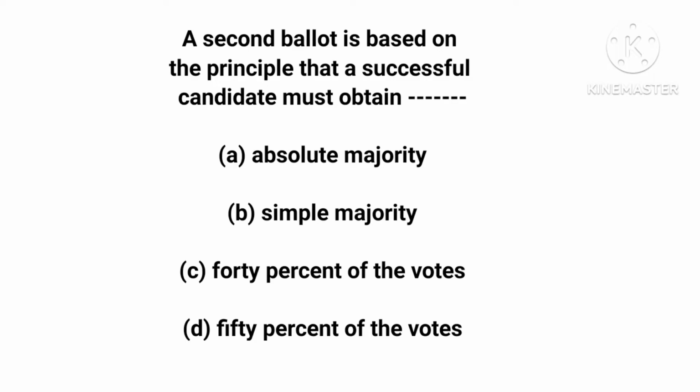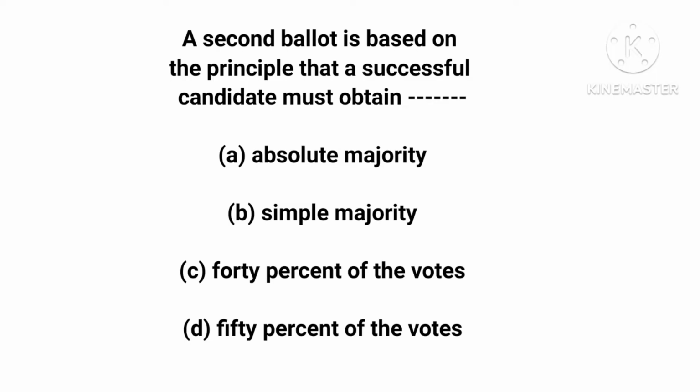So the correct answer is option A, absolute majority. The principle of second ballot is based on absolute majority, where the winner gets more than half of the votes cast.